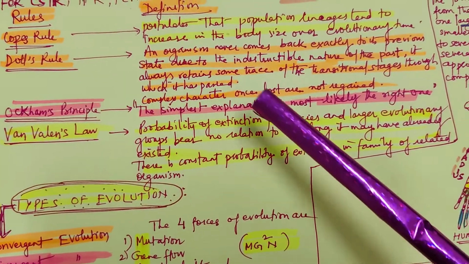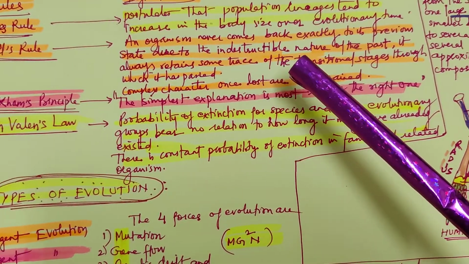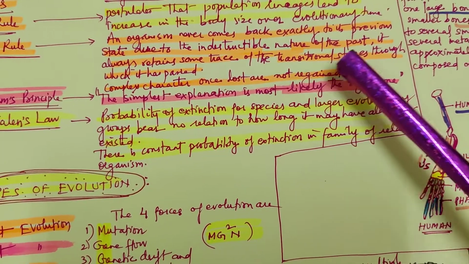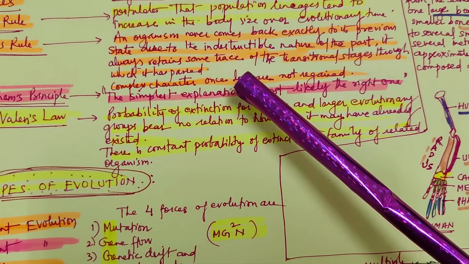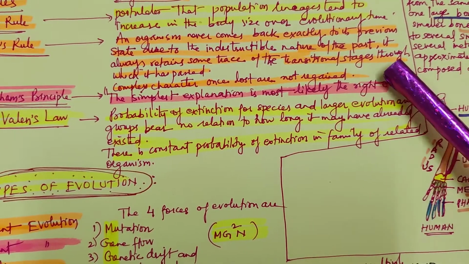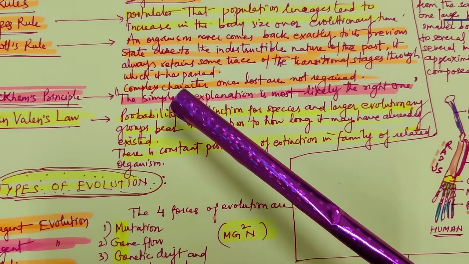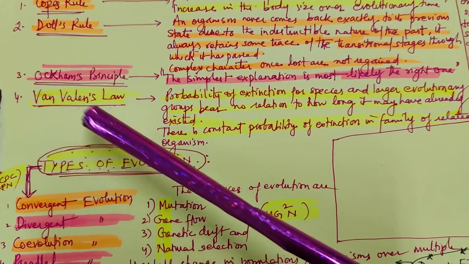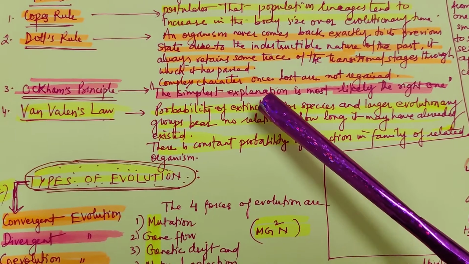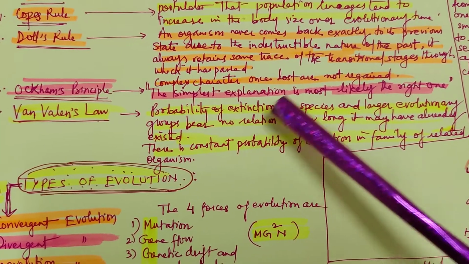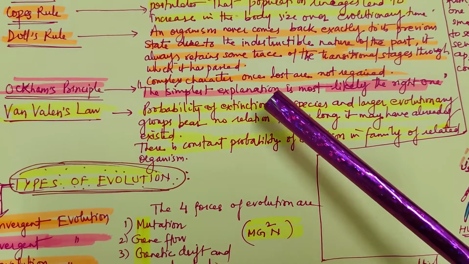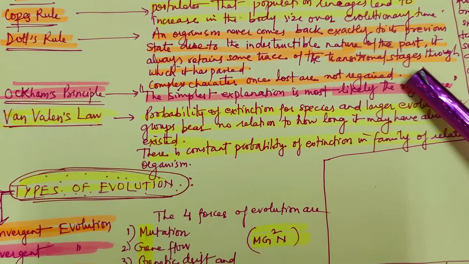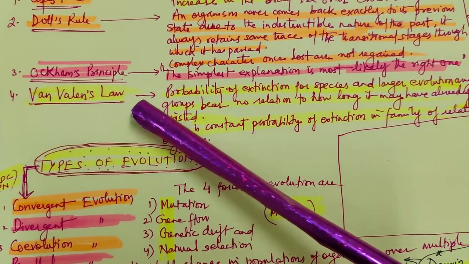Dollo's rule: an organism never comes back exactly to its previous state due to the indestructible nature of the past. It always retains some trace of the transitional stages through which it has passed. Occam's principle: the simplest explanation is likely the right one. Complex characters once lost are not regained.